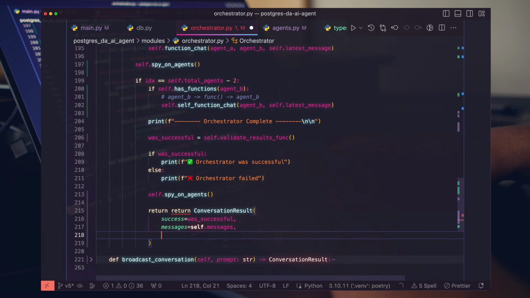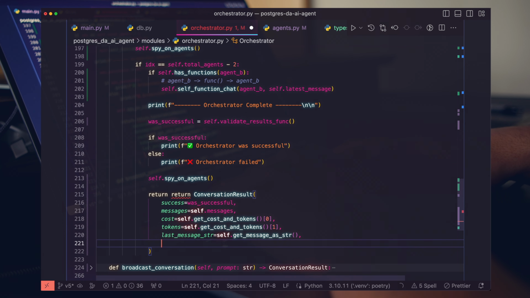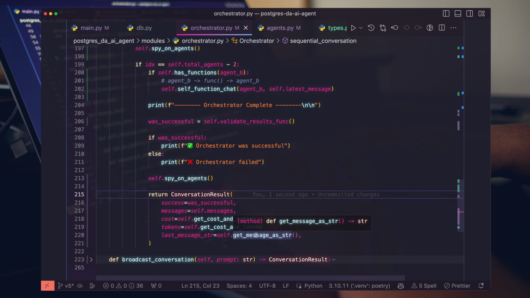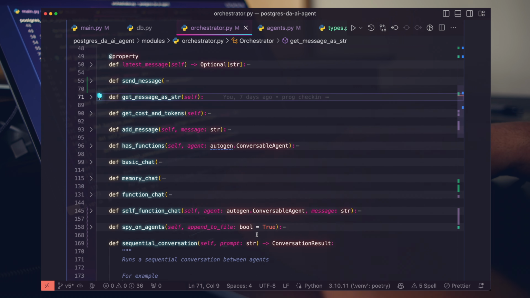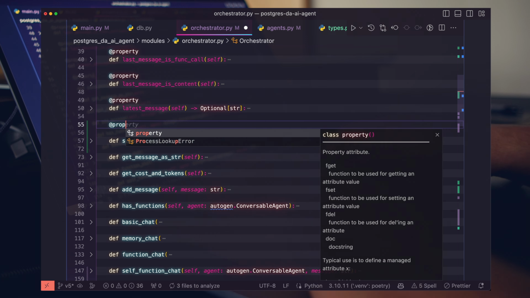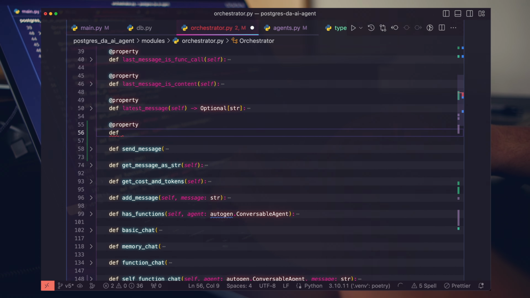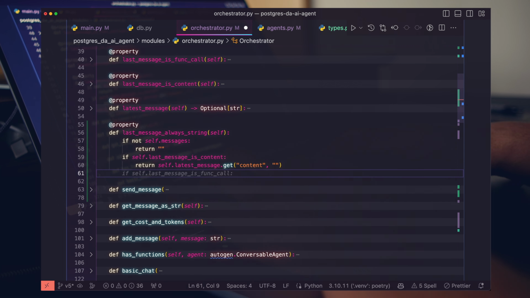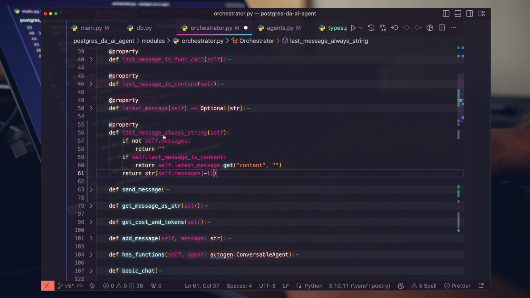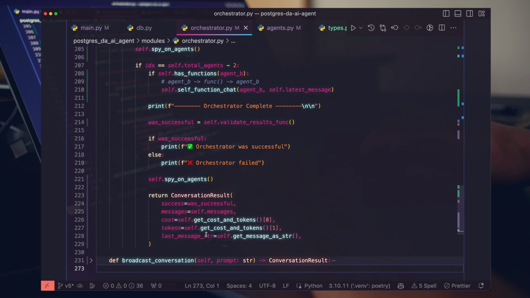So messages, great. Costs, great. Last message is string. Awesome. So we can get all that. Get message as string. Let's see what this is doing exactly. Not what we want. So what do I want here? Let's add one more property. I want to make sure that the last message we get out of there is always a string. So I'm going to say last message, always string. And then lastly, just return string, self messages, last message. Great. This is going to make sure that we always get a string here.